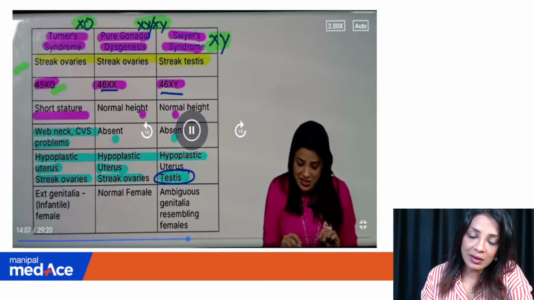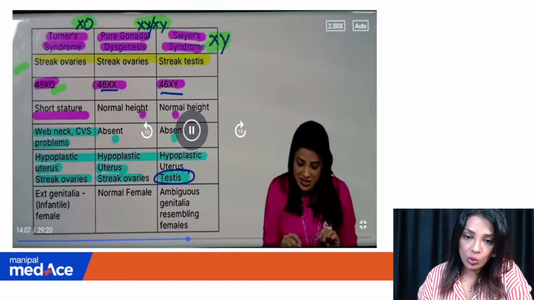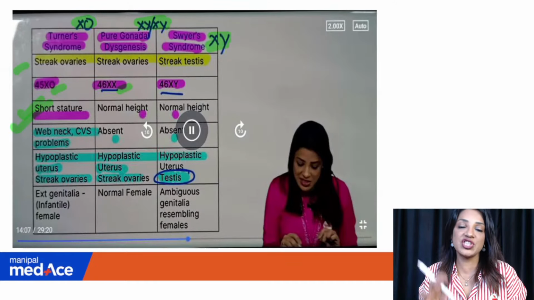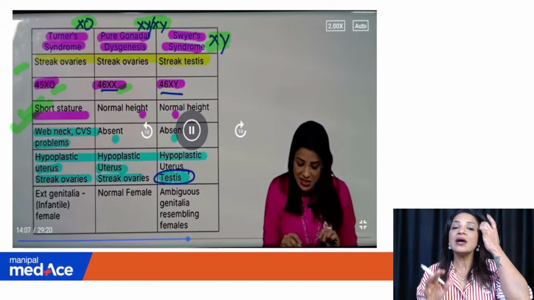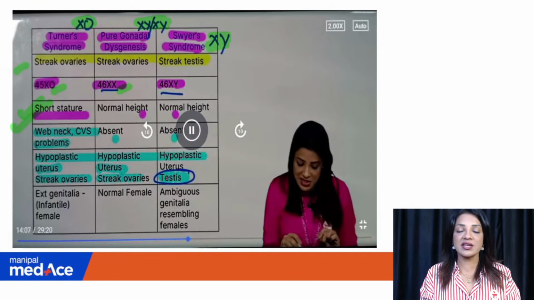The Mullerian ducts will develop, but the uterus will be very infantile because there will be less estrogen for them to grow. The uterus will not grow properly. So, pure gonadal dysgenesis, it will be 46XX. These will be short statured because of some other gene which I am not going to discuss here, but only the Turner syndrome patients are short statured. Otherwise, the pure gonadal dysgenesis and Swyer's syndrome are absolutely normal height.